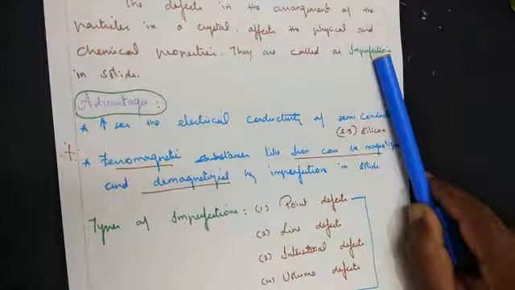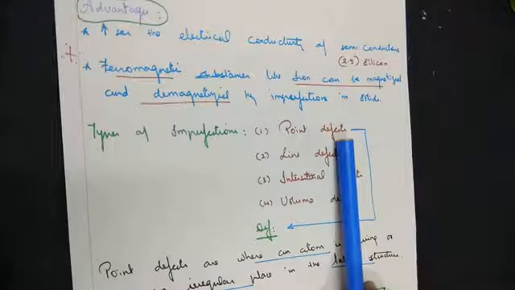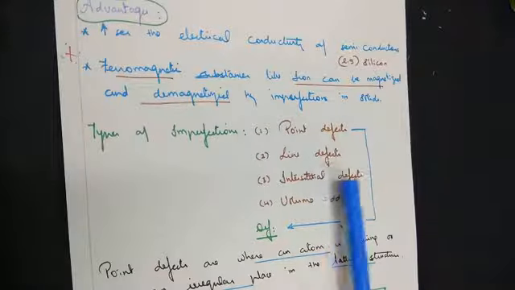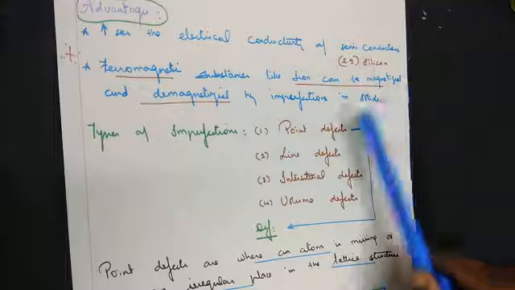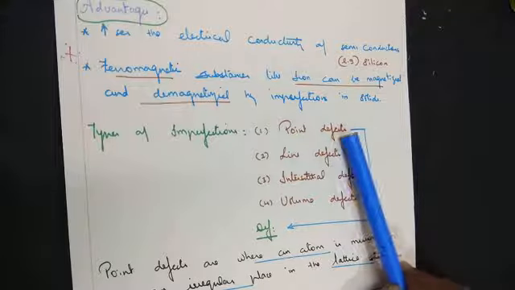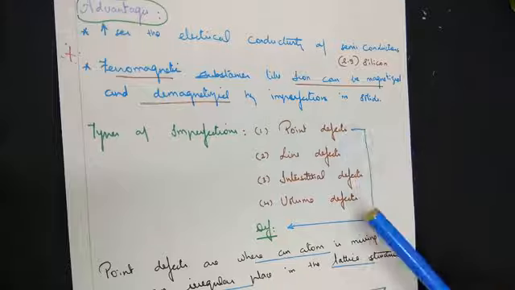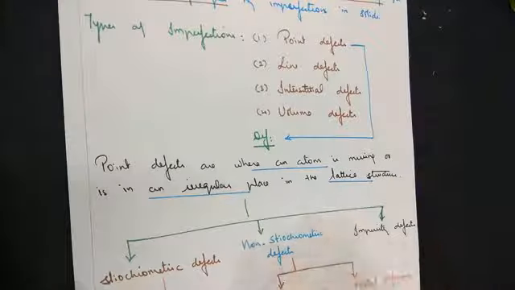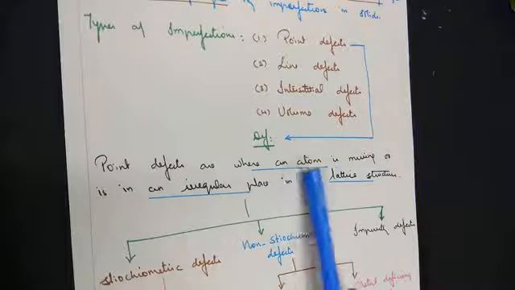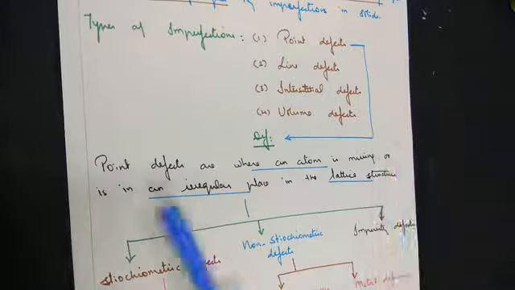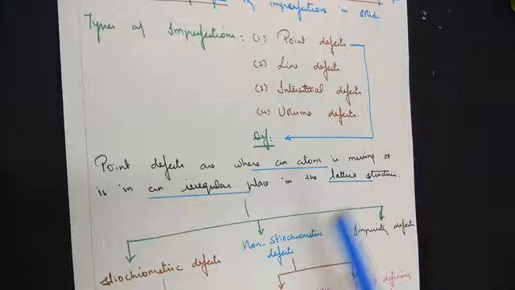Moving on to the types of imperfection in solids, there are 4 types: point defects, line defects, interstitial defects, and volume defects. For your 12th standard syllabus in solid state, point defect you have to learn in detail. The definition of a point defect and the types of it. Point defects are where an atom is missing or is in an irregular place in the lattice structure.